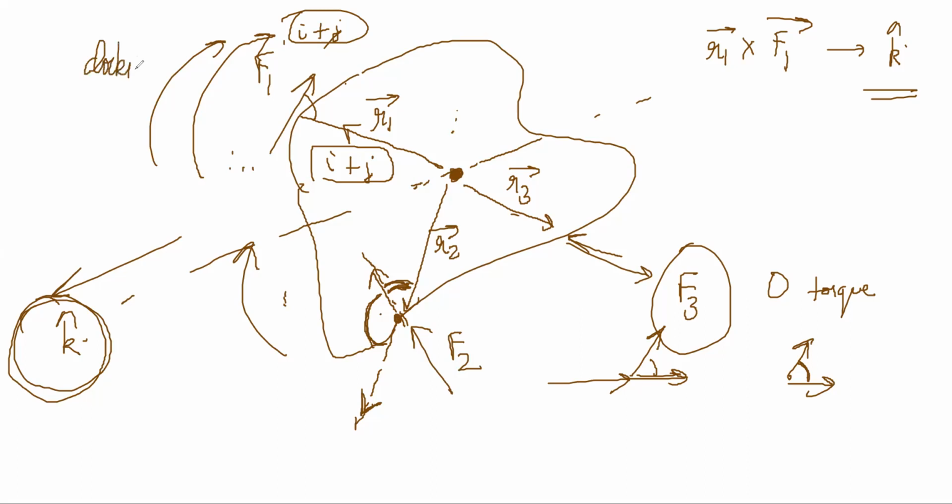Wait, it's clockwise, so it should be minus K. So the real direction will be minus K. Anti-clockwise is plus K because of the right hand thumb rule. Curl your fingers of the right hand, anti-clockwise gives an upward thumb. Is it clear?